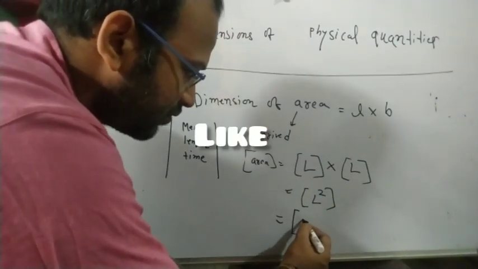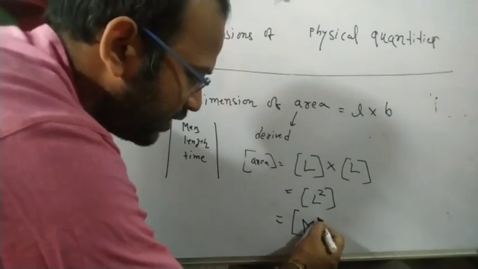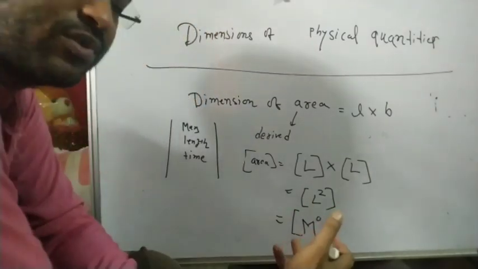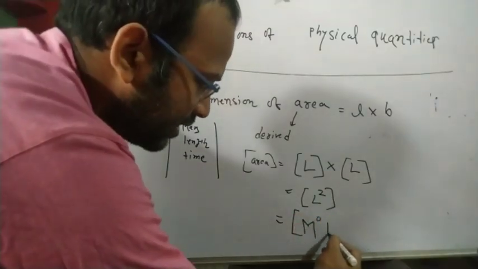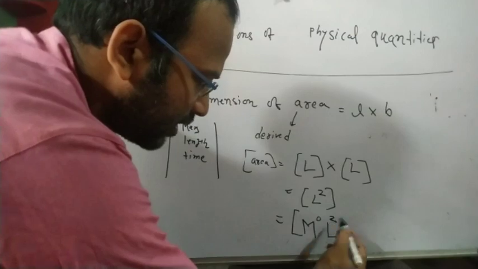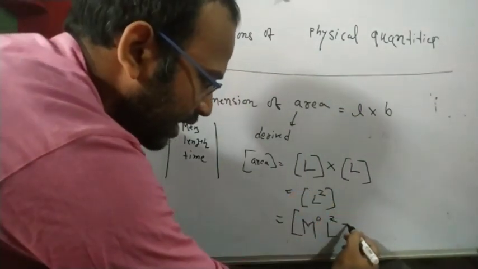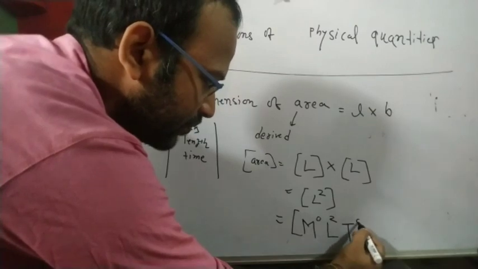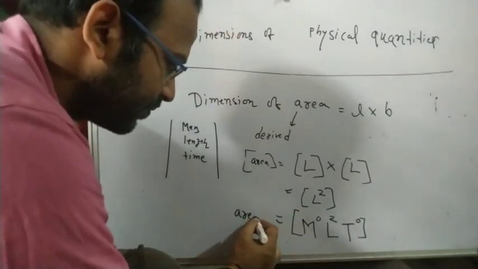It's very easy, just use this. If you write in terms of M, then M to the power 0, which means 1, multiply it. Then L has power 2, so write L square. There is no term of time, so T to the power 0. This is the dimension of area in terms of MLT.